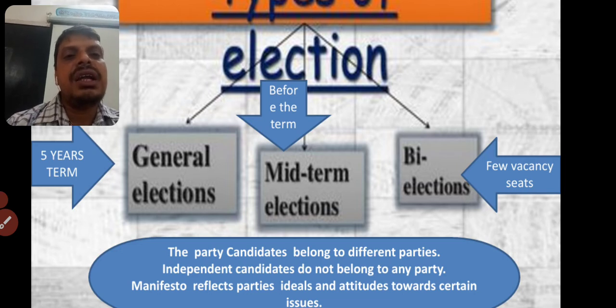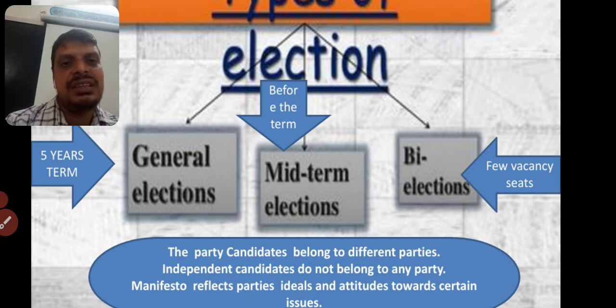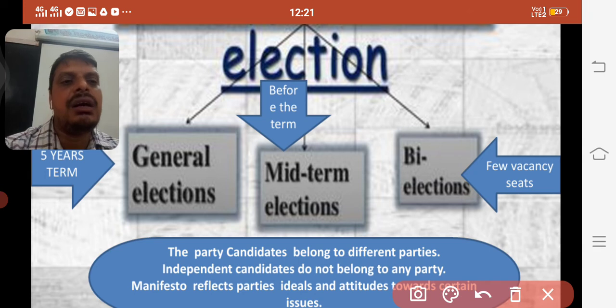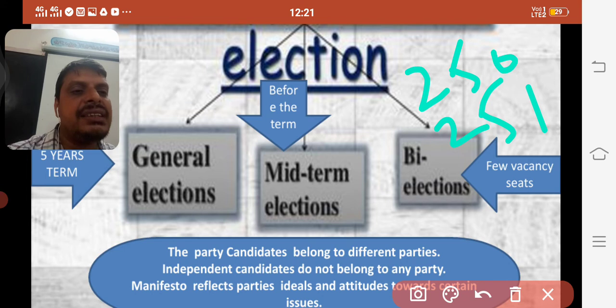If a government loses its majority, that means the magic number. You see that in order to win a cricket game, if the first team scores, for example, 250 runs, the second team has to score more than 250, that is 251, isn't it?